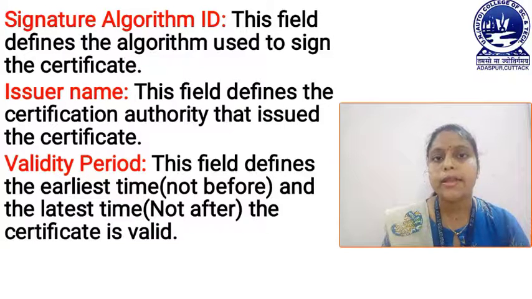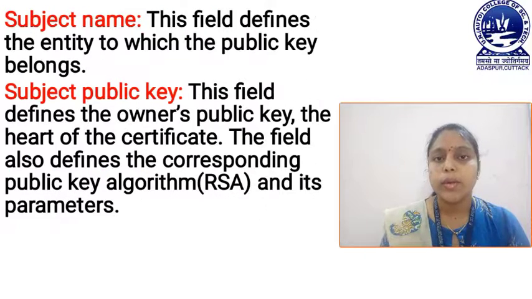Next field is validity period. Here this validity period defines the validity of the particular certificate, and this field defines the earliest time, that is the not before, and the latest time, that is the not after, which means the validity period of the particular certificate. Now look at the next field, that is the subject name. Here the subject name defines the username. That means the user which uses this particular certificate.